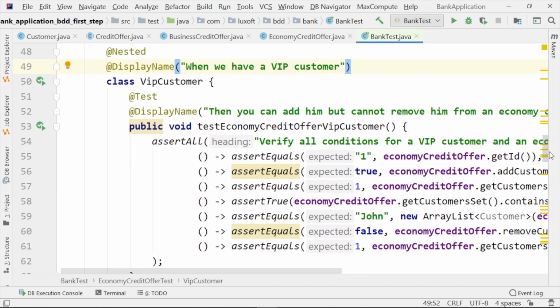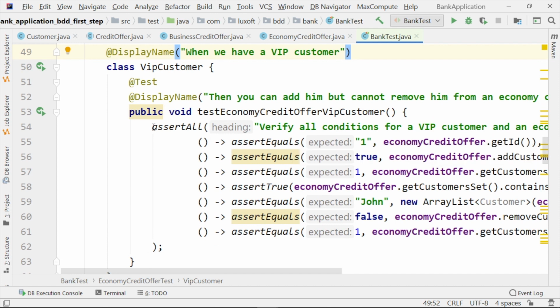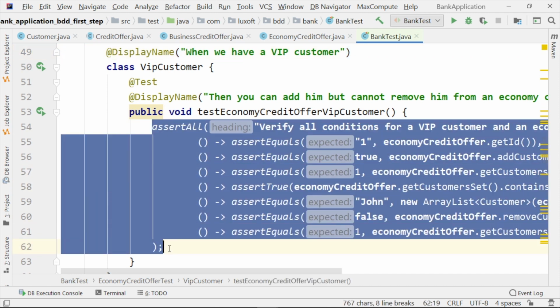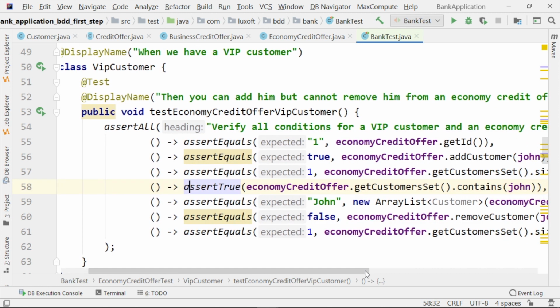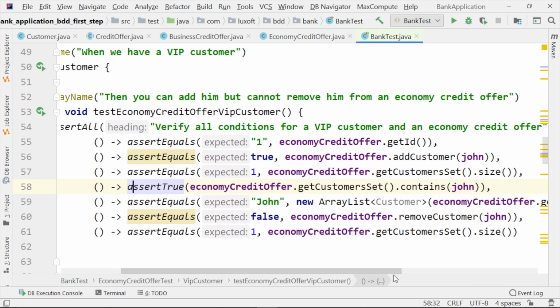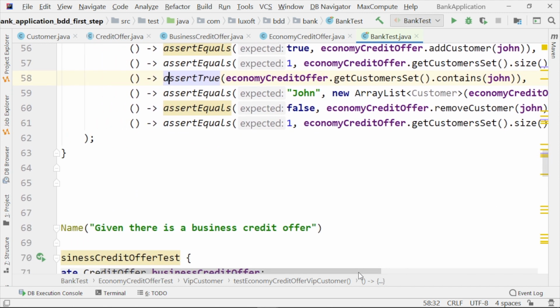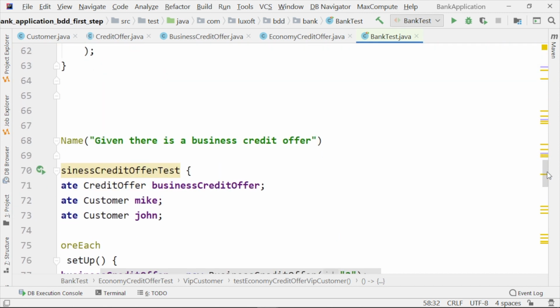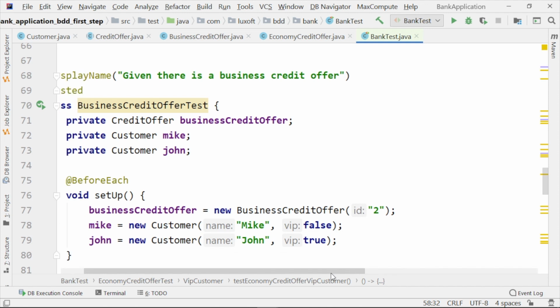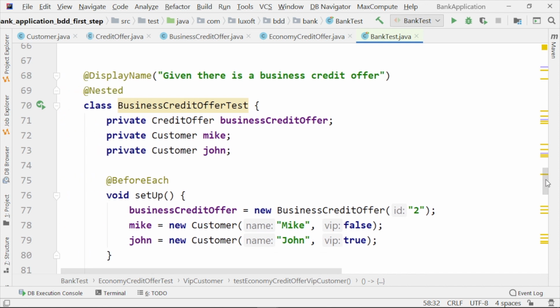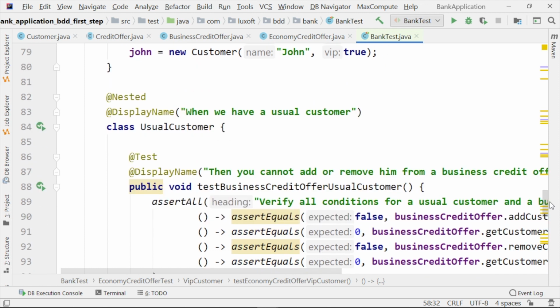What else did we do here? We have used this assertAll method, which asserts everything at once. If you have a look here, you may recognize that practically they are the same tests, the same assertions that we have used for our previously existing TDD approach.